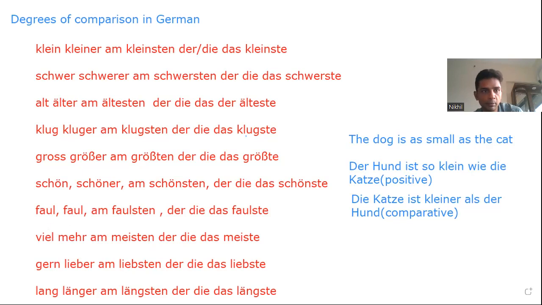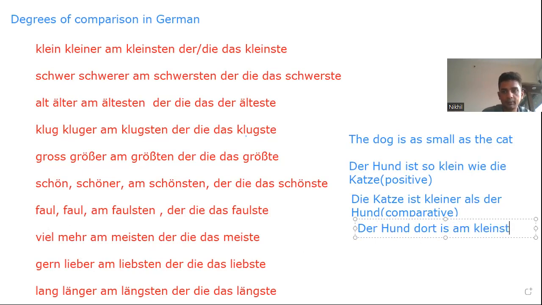Now let us do some examples so that we can remember and understand things through examples. That is the best way to understand. We say, der Hund dort ist am kleinsten. The dog there is the smallest. This is the superlative without a noun in front of it. Small, smaller, smallest.